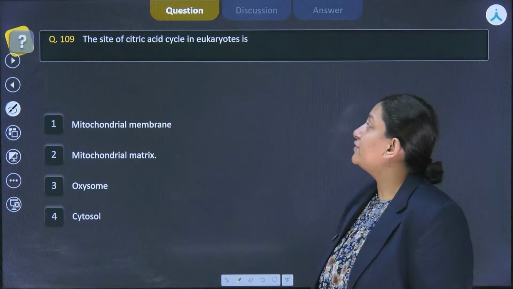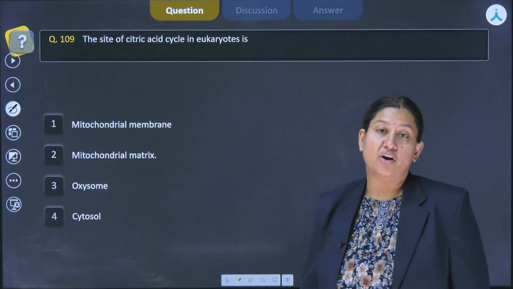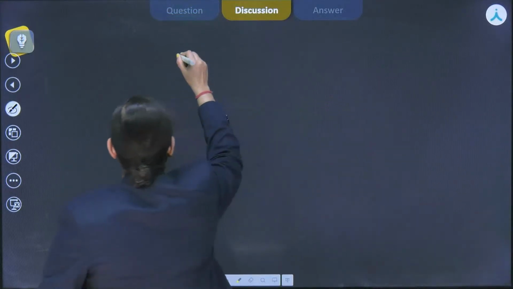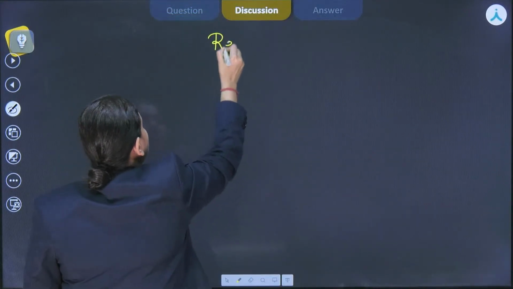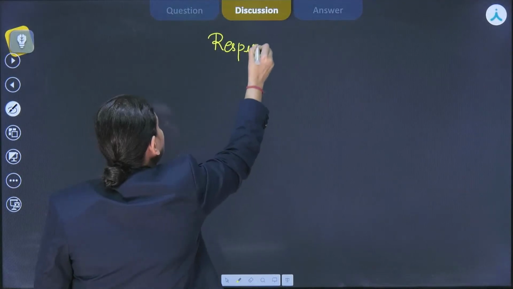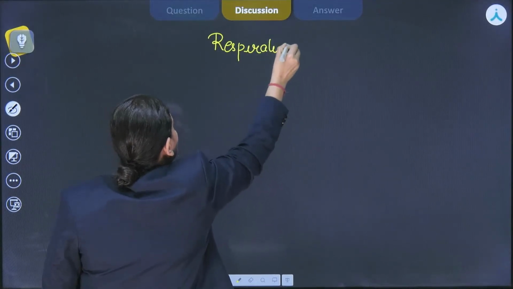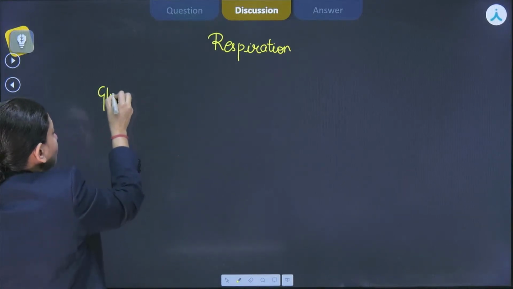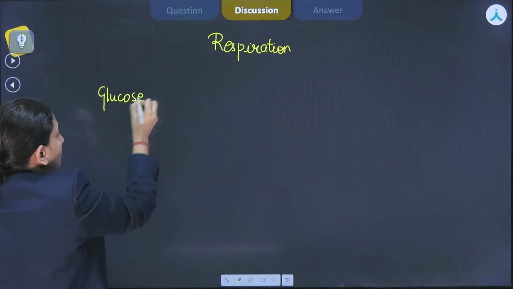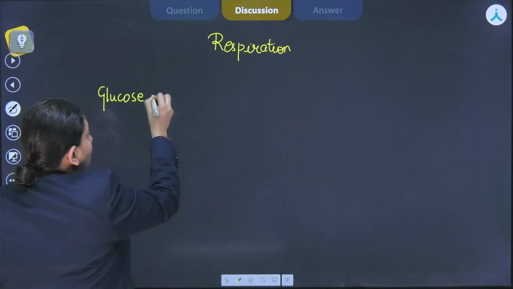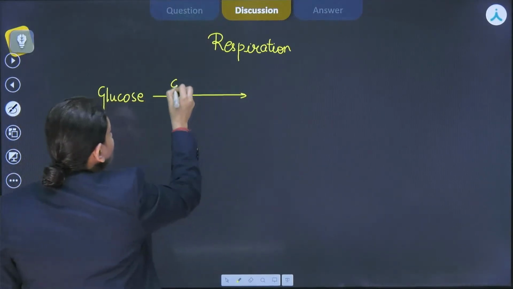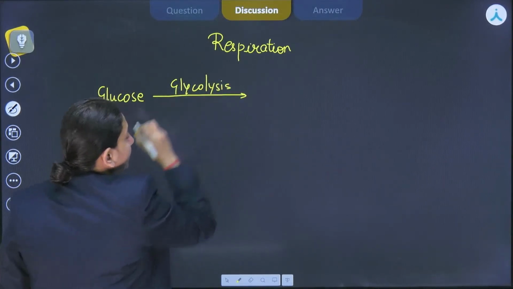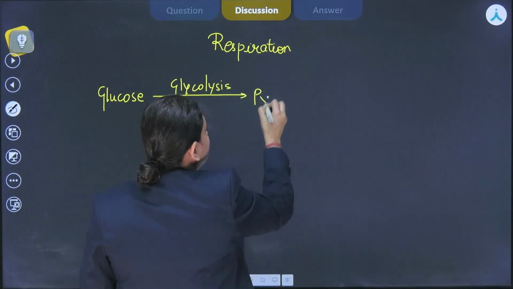the site of citric acid cycle in eukaryotes is, right? So when we talk about the respiration in organisms, the most favored one we have is glucose. This glucose is going to perform glycolysis, which will yield pyruvate.